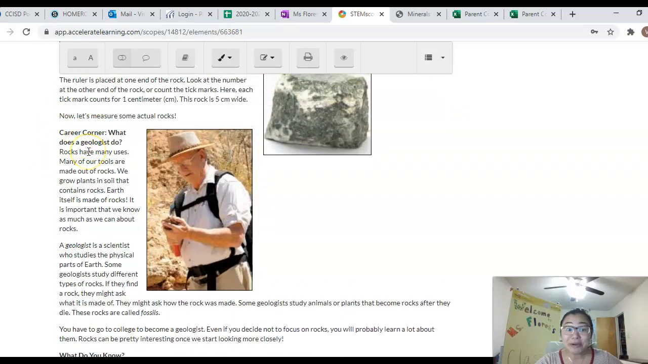All right, career corner. What does a geologist do? Oh my gosh, we've been trying to figure out what a geologist does, so I'm excited to read this part of our article. Rocks have many uses. Many of our tools are made out of rocks. We grow plants in soil that contain rocks. Earth itself is made out of rocks. It is important that we know as much as we can about rocks.